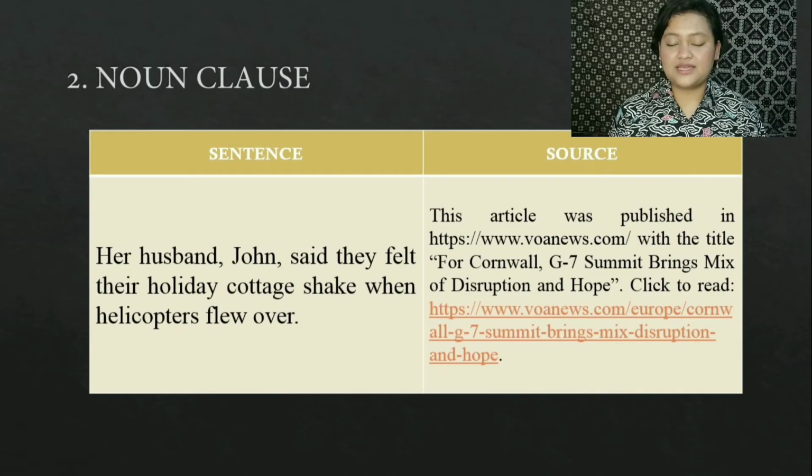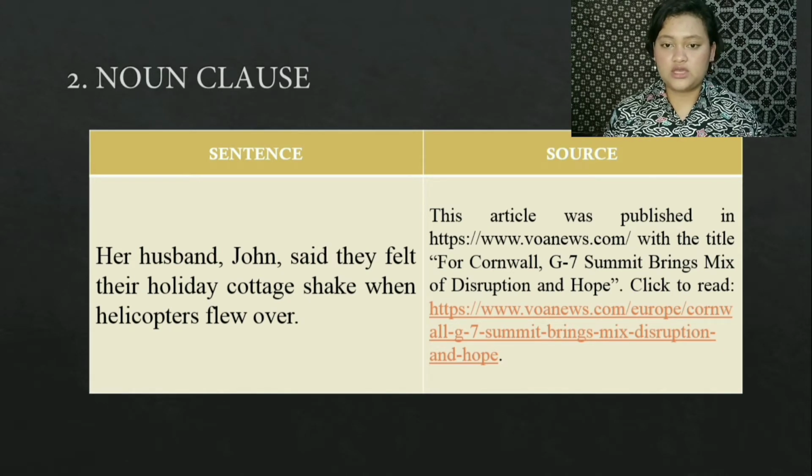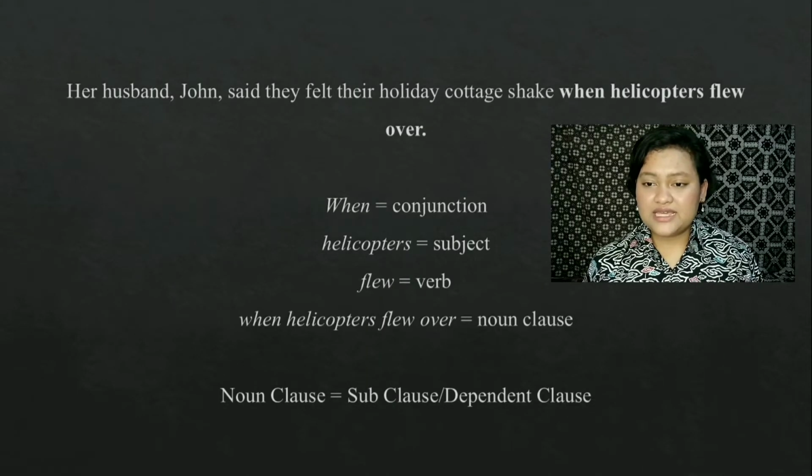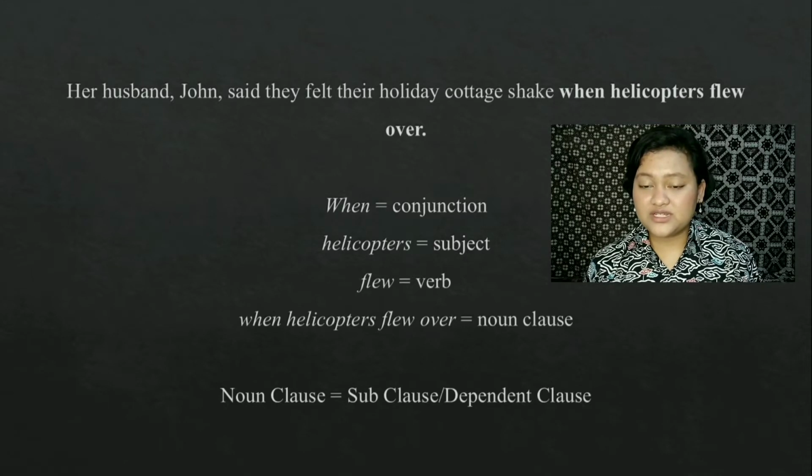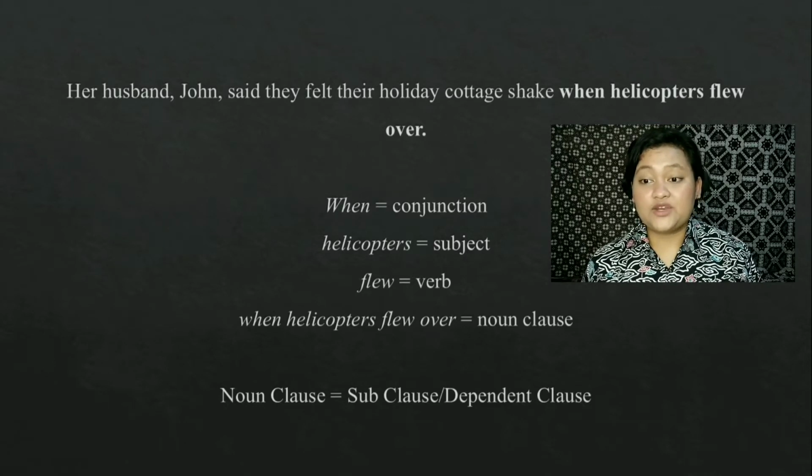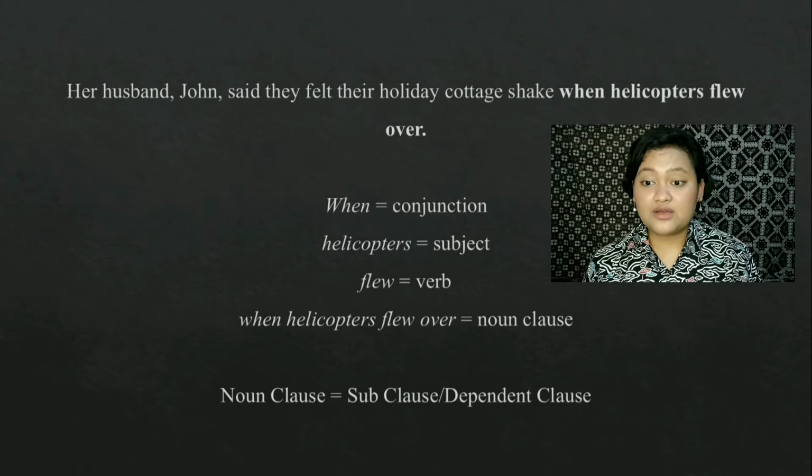In the second slide, it is a noun clause. I took an example from VOA News, which was her husband John said they felt their holiday cottage shake when helicopters flew over. When here is a conjunction, then helicopters is the subject and flew is the verb. Well, the noun clause is the bold type, when helicopters flew over.